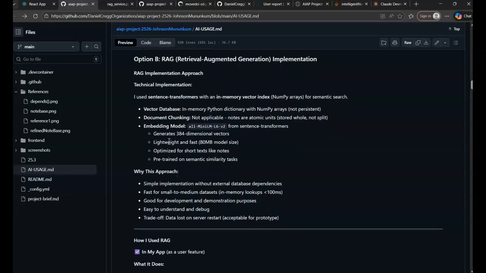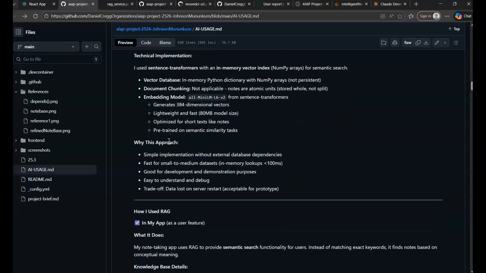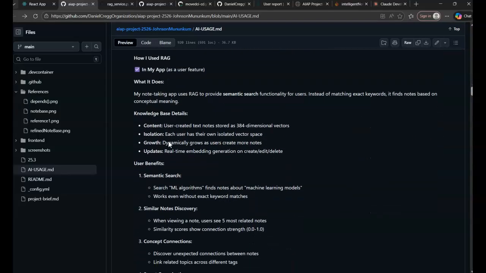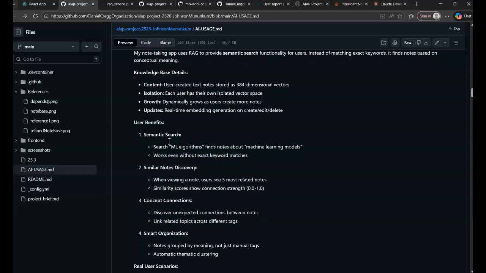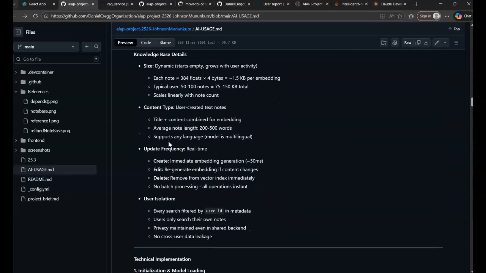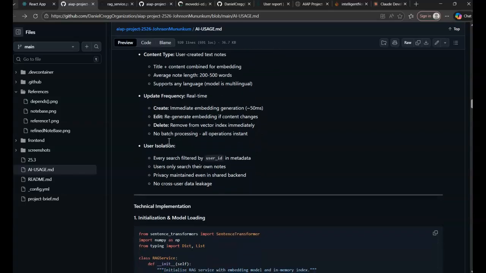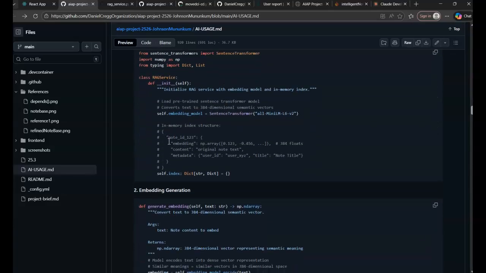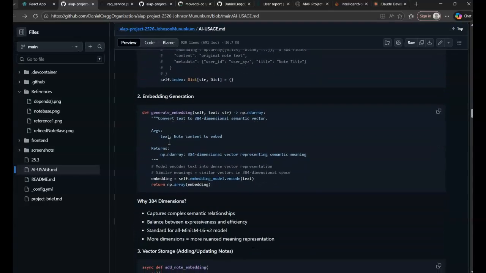And here's my RAG service implementation. When a user creates a note, this code generates an embedding, essentially converting the text into a 384 dimensional vector that represents its meaning. Then when the user searches, it calculates the cosine similarity between the query embedding and all note embeddings to find semantically related notes, not just keyword matches.